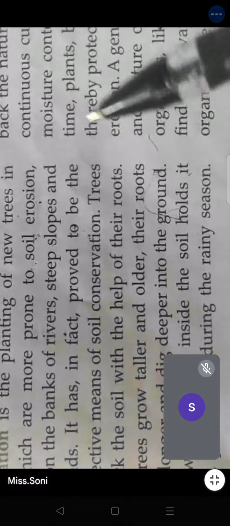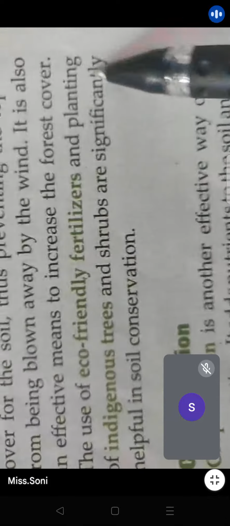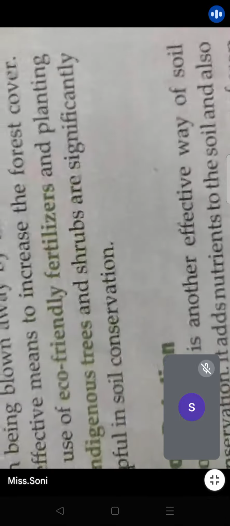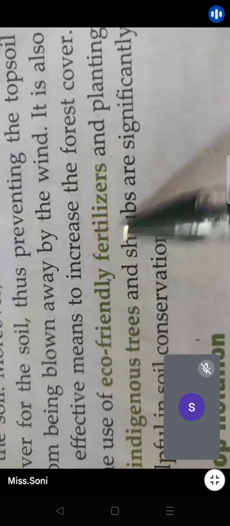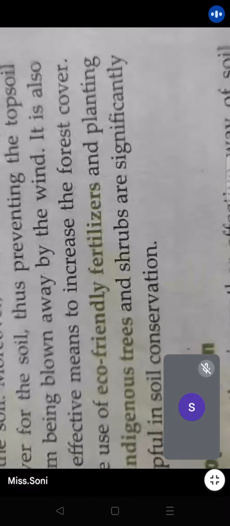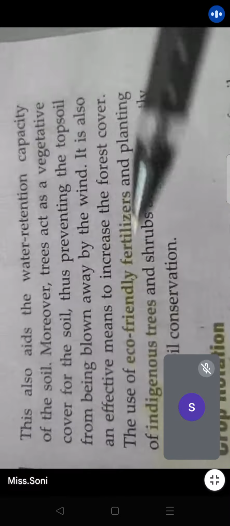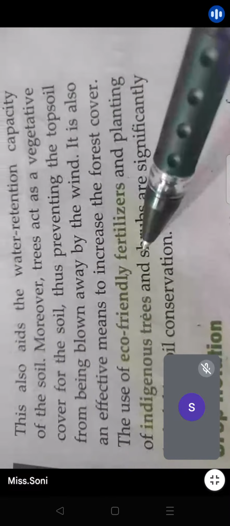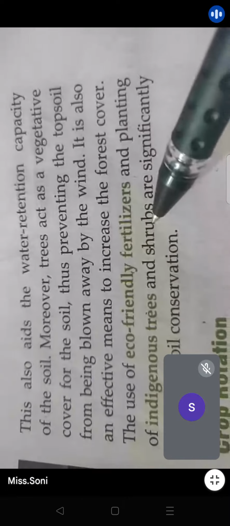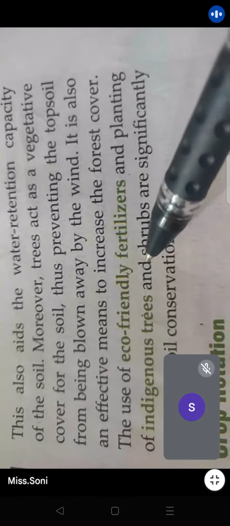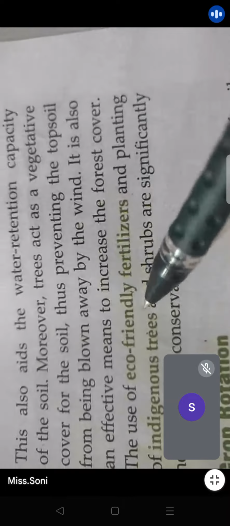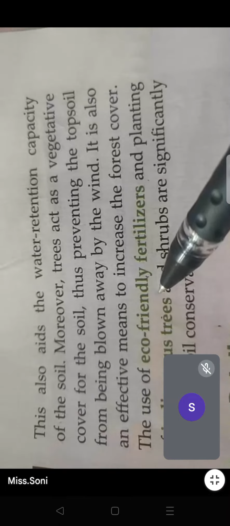Okay. Next, the use of eco-friendly fertilizers and planting of indigenous trees and shrubs are significantly helpful in soil conservation. Eco-friendly fertilizers, in a sense, what we use are organic, very good, natural fertilizers. We use many fertilizers nowadays, right? And they are harmful. What do they do? They take away the quality of the soil. They take away the potency and they do not grow back the same quality.